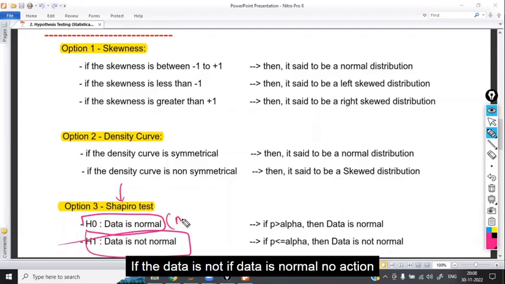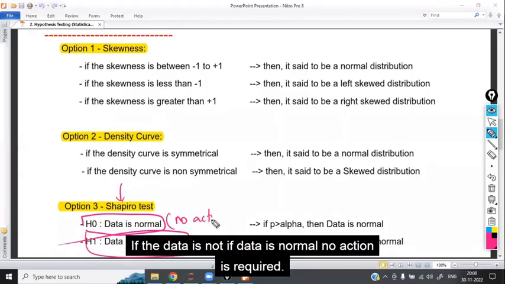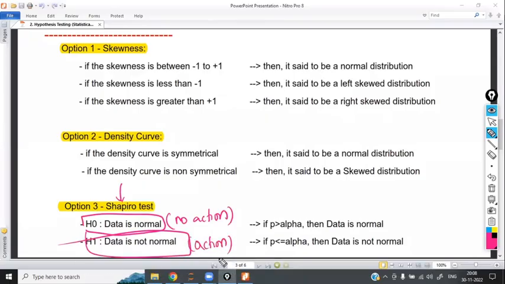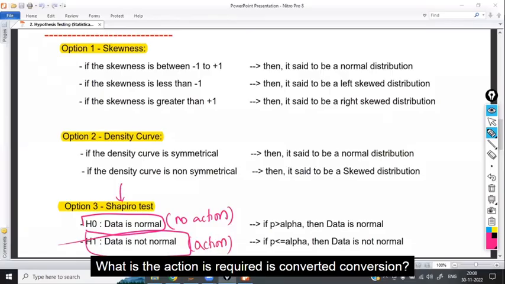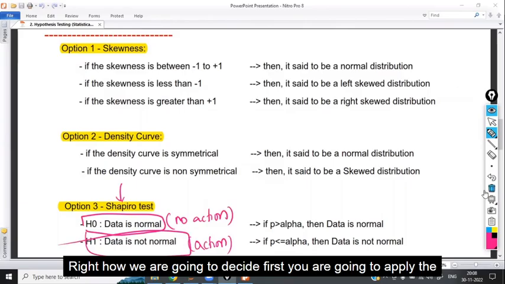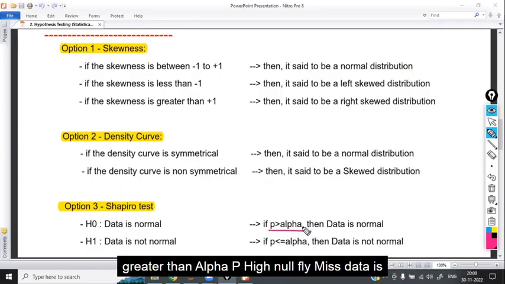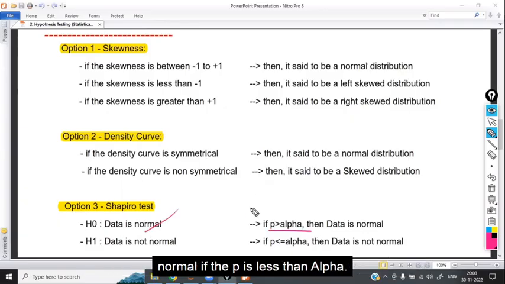If the data is normal, no action is required. If the data is not normal, action is required, that is, convert the data. The action required is conversion. Right? How are we going to decide? First, you apply the Shapiro test, and it is going to give the p-value. Based on the p-value, if the p-value is greater than alpha, p high, null fly, which means data is normal. If the p-value is less than alpha, data is not normal.